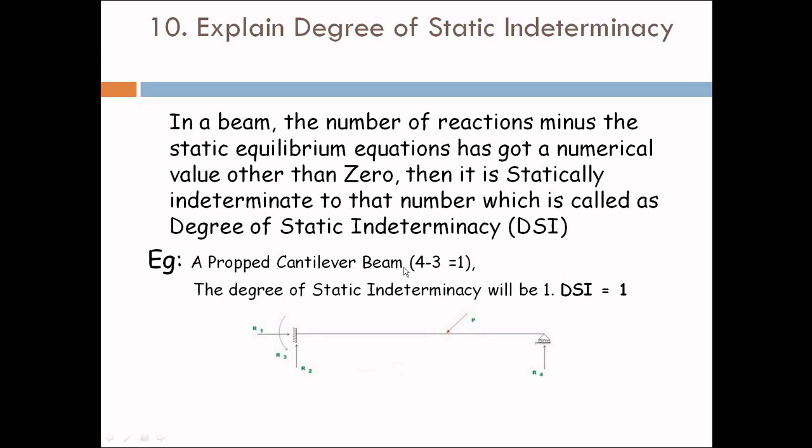For a propped cantilever beam, the degree of static indeterminacy will be 1. How? What is this 4? Suppose this is a propped cantilever beam, we have reaction 1, reaction 2 and reaction 3 at this end, and at this end we have one more reaction. So how many total number of reactions are there? There are 4 total reactions minus the static equilibrium equations, that is 3. Static equilibrium equations are 3 in number, so 4 minus 3 is equal to 1. So the degree of static indeterminacy for a propped cantilever beam is 1.